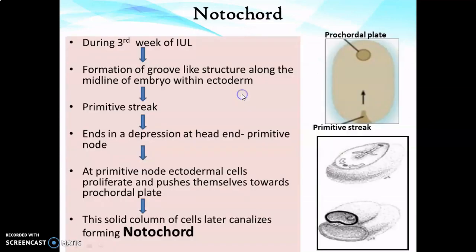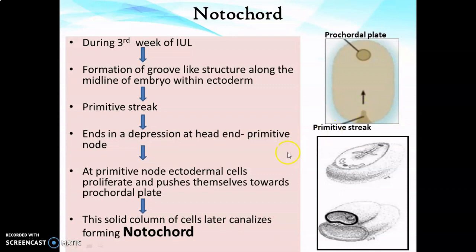By the 3rd week of intrauterine life, there is a structure forming known as the notochord. Let's see what this is. There is formation of a groove-like structure along the midline of the embryo, that means along the long axis or head-tail axis of the embryo, within the ectodermal germ layer. This groove-like structure is known as the primitive streak. You can see here the development of the primitive streak starting at the caudal end or tail end of the embryo, and towards the head end it ends in a depression known as the primitive node.